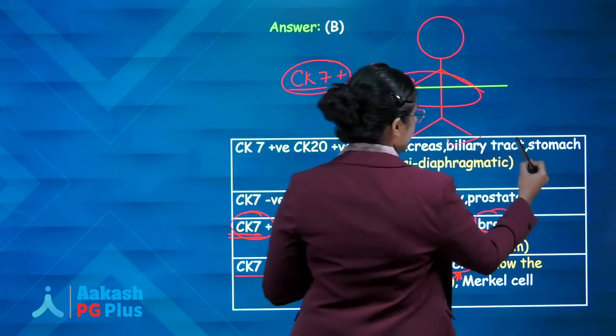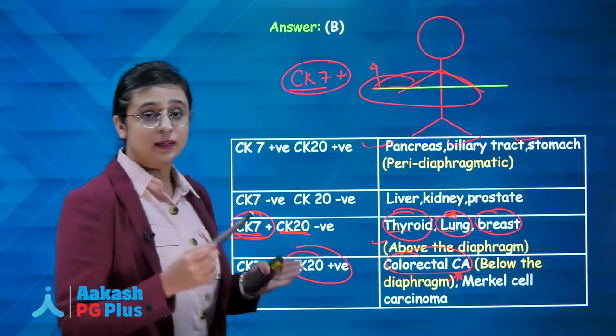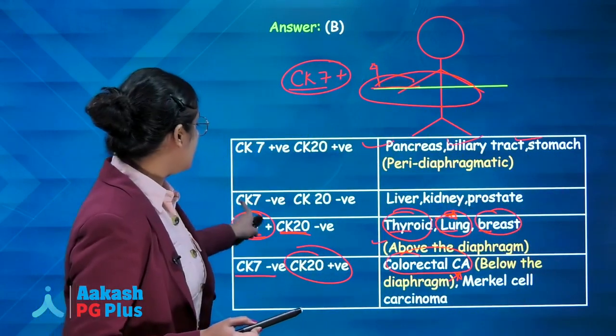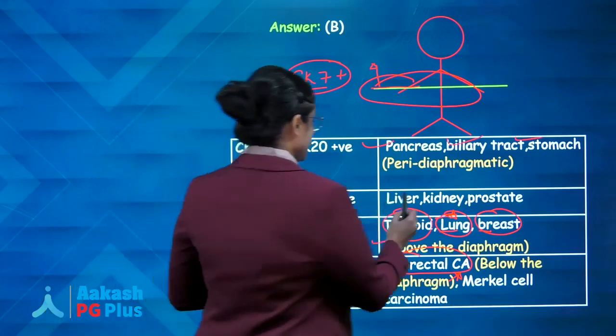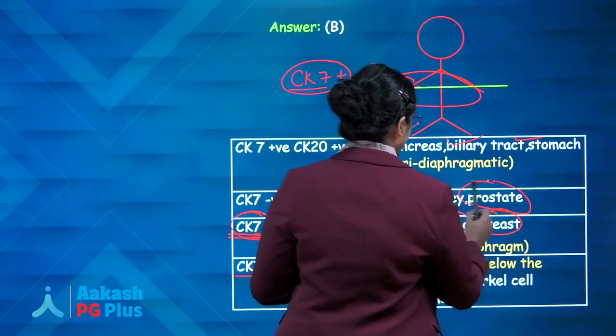Pancreas, biliary tract and stomach. And last, both negative, CK7 and CK20 negative: LPK, liver, prostate and kidney.